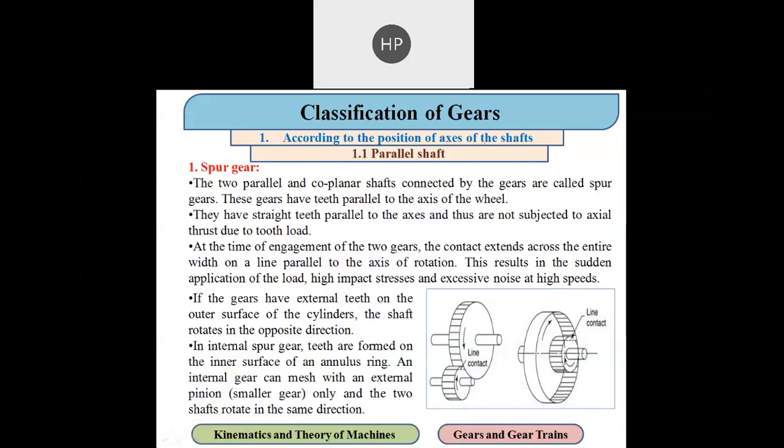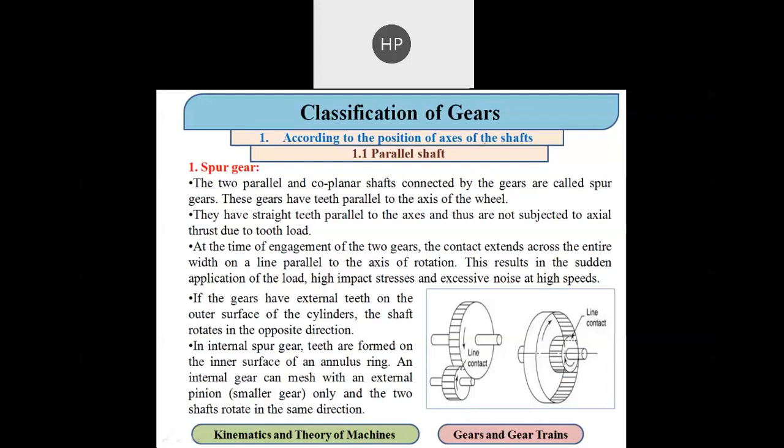In that, the first category is parallel shafts, when power is transmitted from one shaft to another shaft and both shafts are parallel to each other.